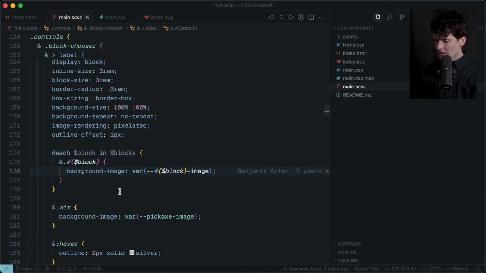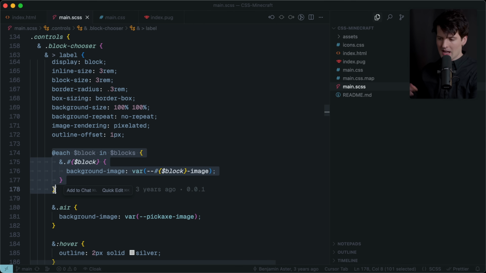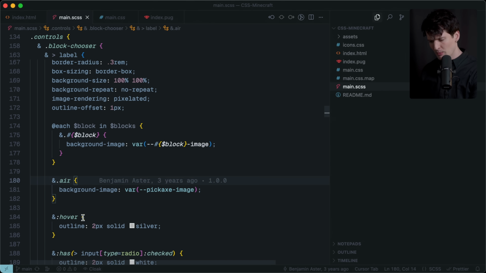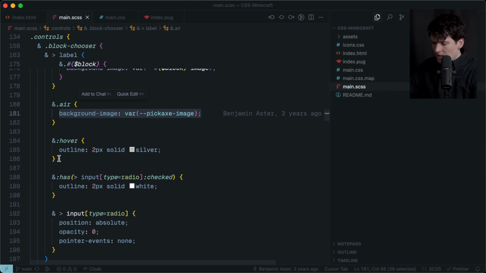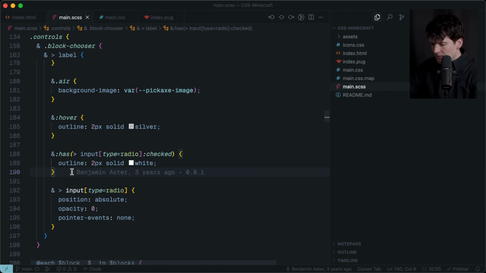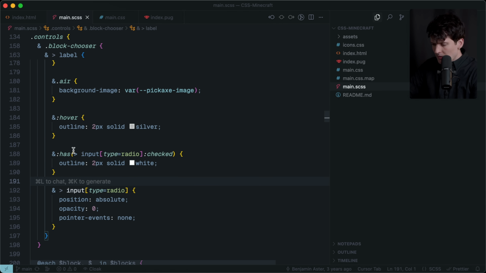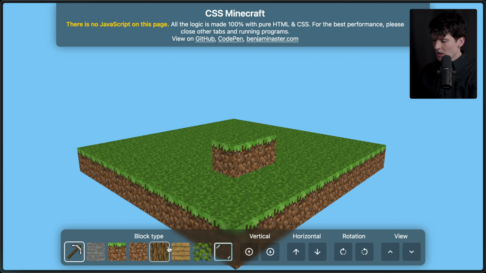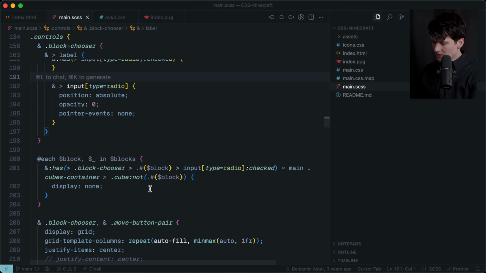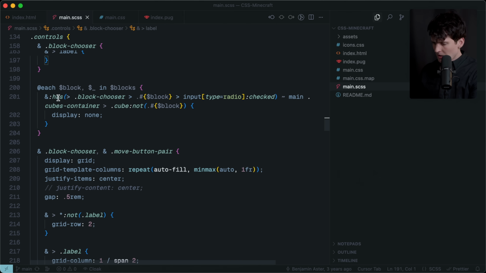So one of the things that's cool about SCSS, you can effectively write loops and it will compile that into the real CSS. But this is way more readable. You got @each block, air, background image, var pickaxe, hover, outline 2 pixels solid silver, has input type radio checked, outline 2 pixel solid white. Very cool. This is, if it has a checked input, then we outline it. This is all still just for choosing which type of block. So that is here, when you click one, which one are you currently selecting? Nice and simple. Block and blocks has, cool.